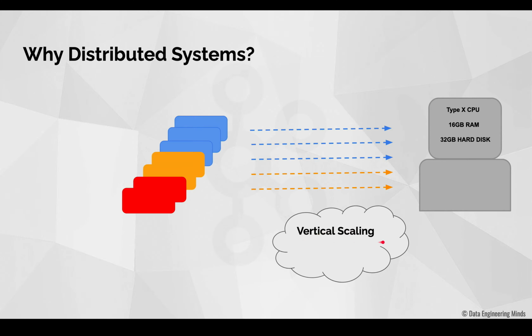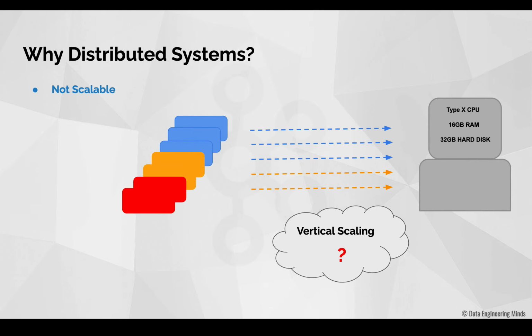Moreover, the cost for this vertical scaling is also very expensive because every time we upgrade the hardware of the system, whether this vertical scaling is worth the cost that we are investing is always questionable. So we cannot really rely on vertical scaling every time. Whenever these applications are scaling, this system is not equally scaling. So naturally we cannot build a scalable data pipeline between these applications and the system. So the problem associated with the single system, or the centralized system, is that these systems are not scalable.